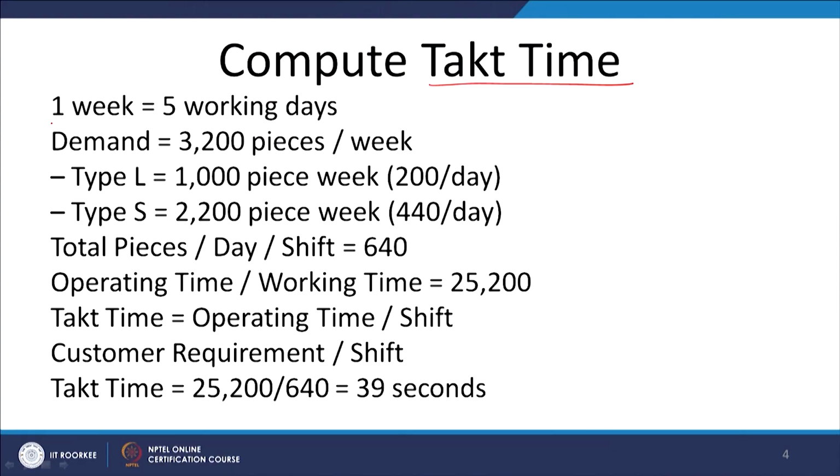Now, in 1 week we assume there are 5 working days. It could be 6 or 7, depending on the organization. There are two types of products being made by the organization, type L products and type S products, and the weekly demand of these products is 1000 pieces and 2200 pieces respectively. So, that means 200 pieces per day and 440 pieces per day. So, 1000 plus 2200 makes 3200 pieces per week. That is the weekly requirement.